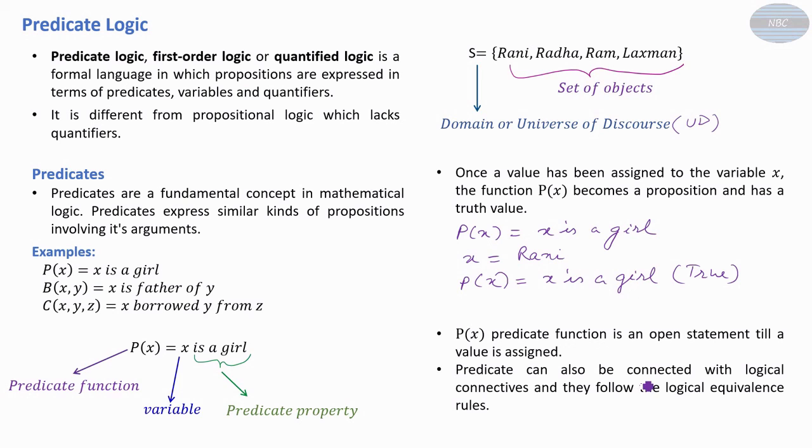Predicates can also be connected with logical connectives, and they follow the logical equivalence rules. So you can use logical connectives like conjunction, disjunction, implication, and biimplication. These kinds of connectives can be used with predicates.